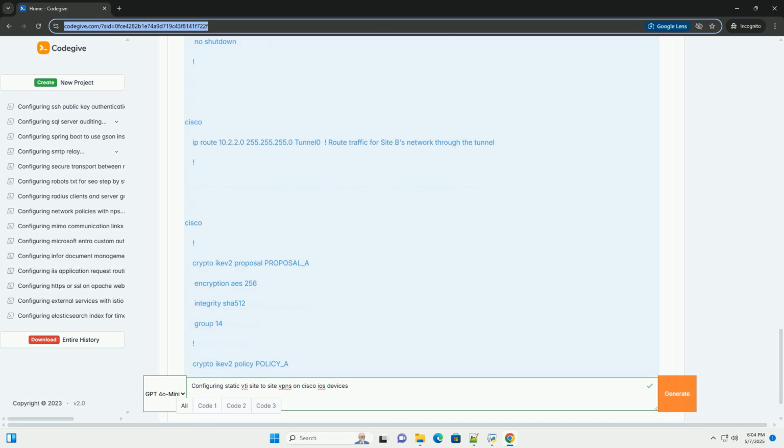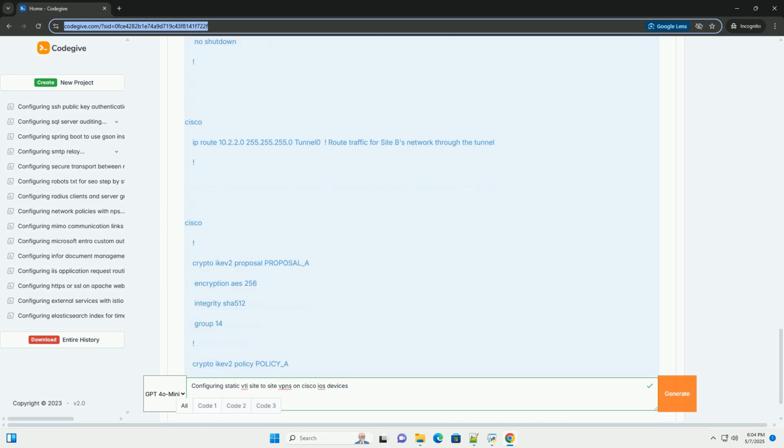AES 256 specifies AES encryption with a 256-bit key, SHA-512 provides strong integrity hashing, and Group 14 uses DH Group 14, 2048-bit MODP, for key exchange. You can use other combinations, but ensure they are compatible.